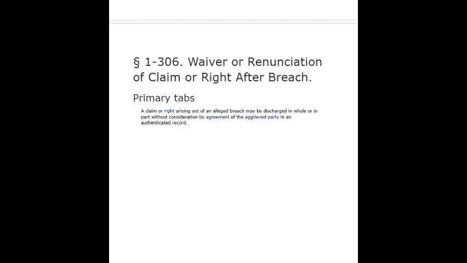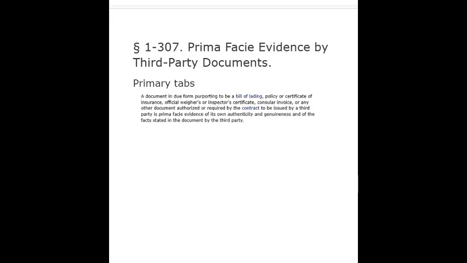Section 1-306. Waiver or renunciation of claim or right after breach. Primary tabs. A claim or right arising out of an alleged breach may be discharged in whole or in part without consideration by agreement of the aggrieved party in an authenticated record.